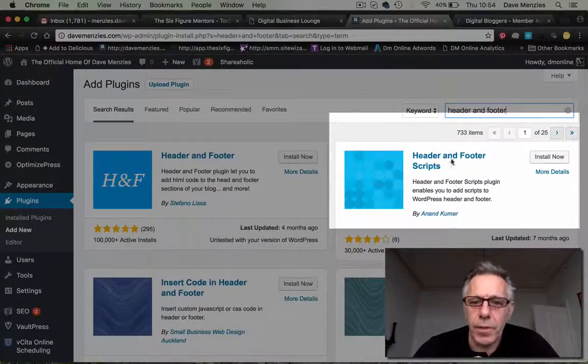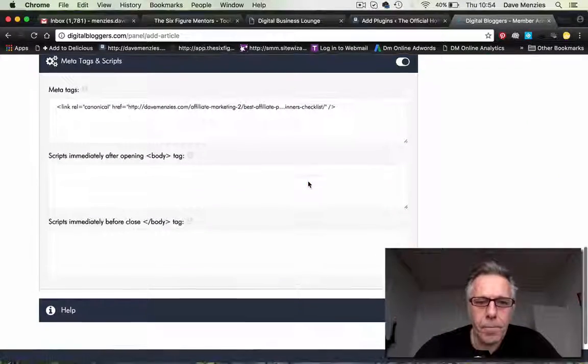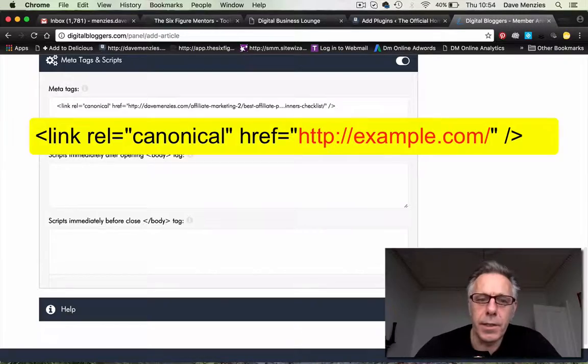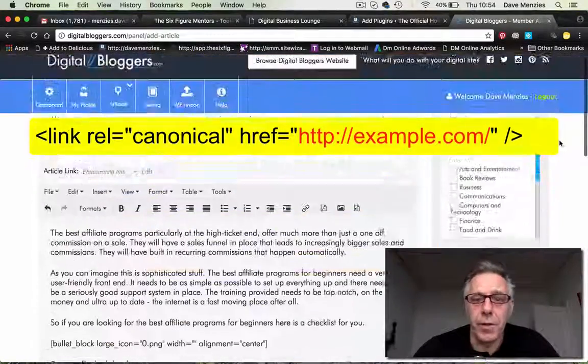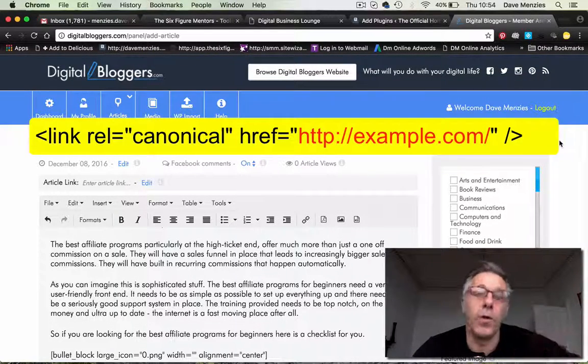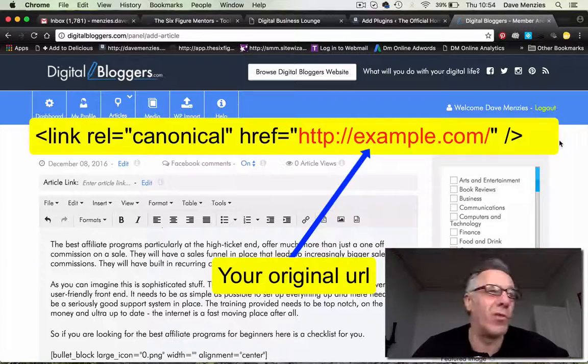Yeah, so that's really it. I'll give you again the piece of code. I'll put that in a decent sized annotation and just show you where you want to put that piece of code, however you're doing it, whether it's with a plugin or whether you've got OptimizePress or some other WordPress plugin that already allows you to put information into the header.